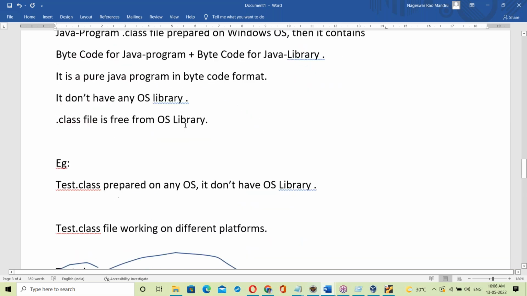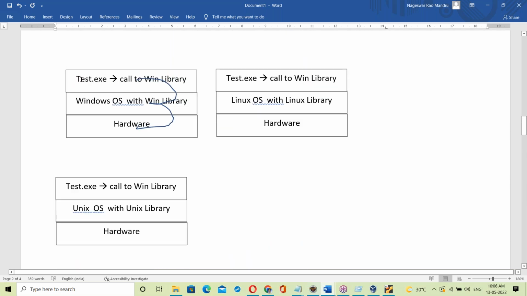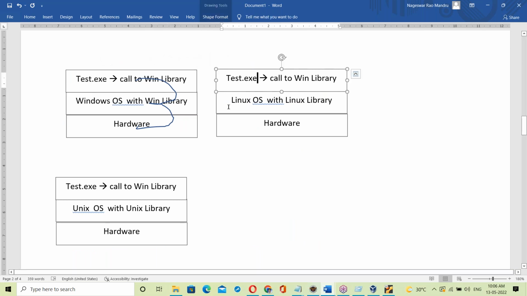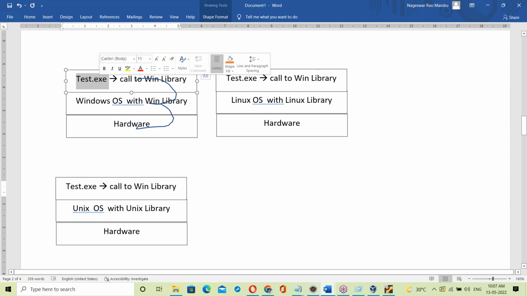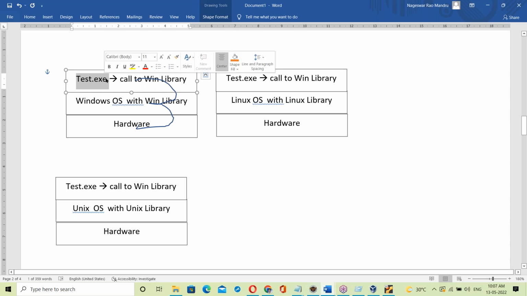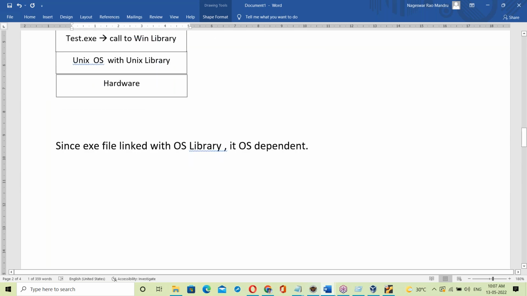Dynamic linking. See, in the case of an exe file, what happens? Once the exe file is created, that link is fixed. Running on Windows works, but the same thing running on Linux fails, and the same thing on Unix fails, right? Because there is static linking. Once the library is linked with the exe file, that link is fixed and never changes. It's static linking.